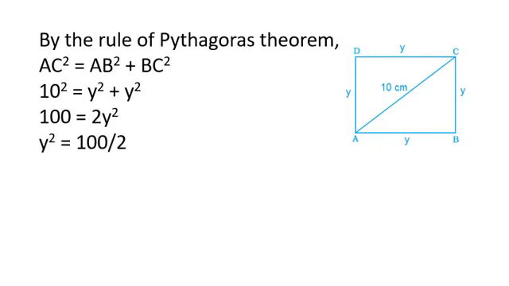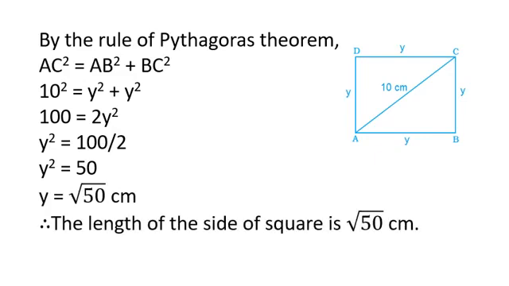It will be y square is equal to 100 divided by 2. So y square is equal to 50 and y will be square root of 50 centimeter. So the length of the side of the square is root 50 centimeter. In this question we have applied the Pythagoras theorem because the length of the diagonal was given to us and we know that the sides of a square are equal. So we have taken it y centimeter, and after applying the Pythagoras theorem we got the side of the square as square root of 50 centimeters.